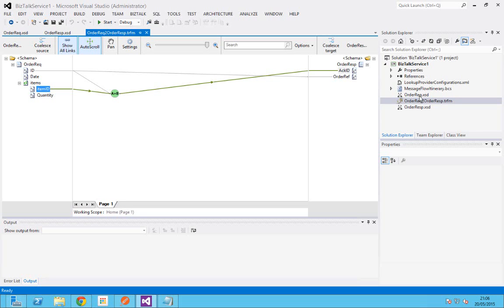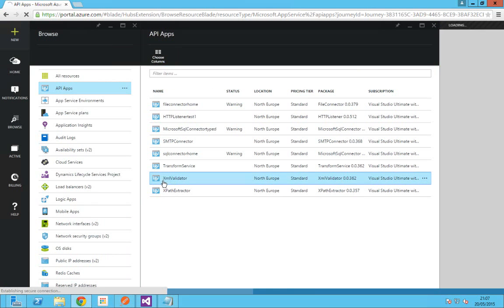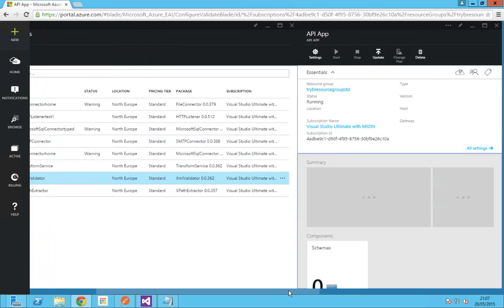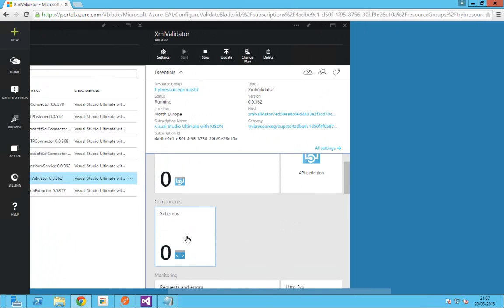So with this order request and the map ready, I have to go back to the portal where I have provisioned my API app. Since I'm going to validate my received message, which is going to be the order request message, you have to provide this schema to the XML validator. So click on the API app which I've already provisioned, in this case the XML validator. Once it's loaded, you can see a lens called schema. Click on it,